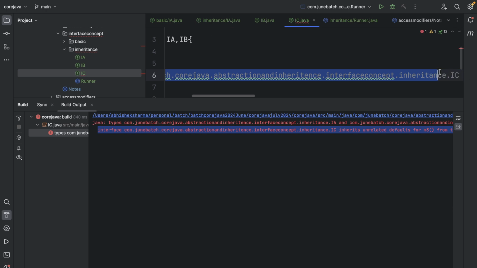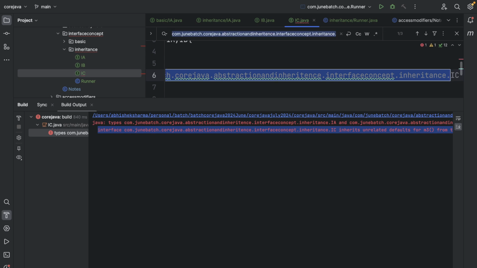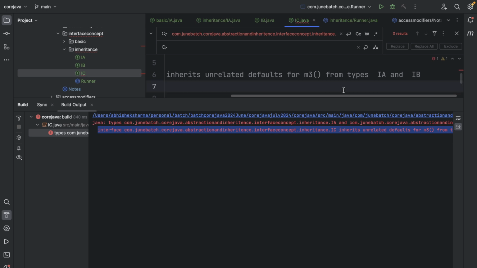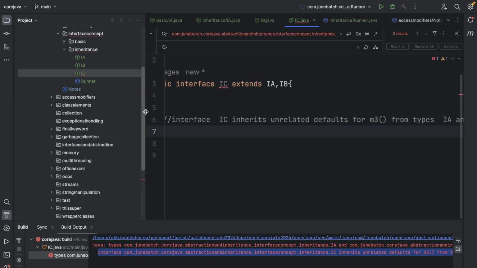Okay, cool, till here, right? Okay, my bad. Replace it with nothing. Cool. Now it will be more readable, right? This is the error.